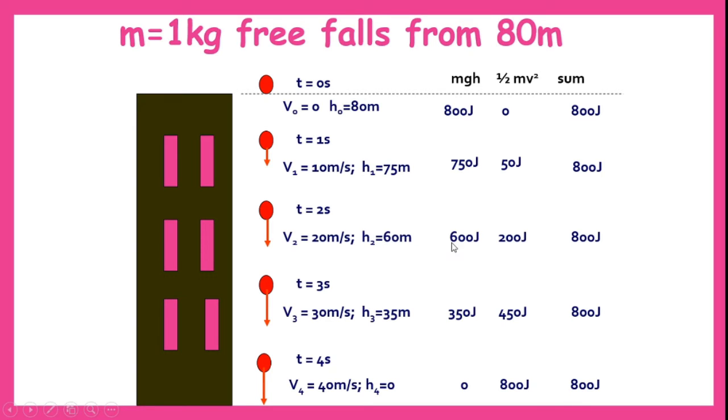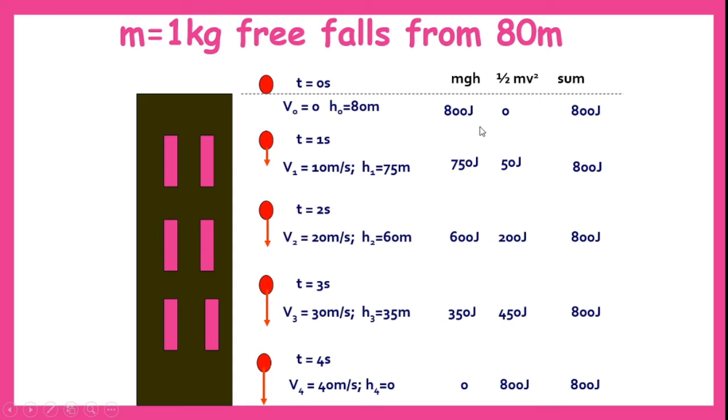If you observe here, in all the instances which we have seen, mgh is changing and kinetic energy is changing according to the height or velocities. But when we sum up all the energies, the total energy in all the cases is the same. So this is nothing but conservation of energy. Even though the potential energies and kinetic energies change all through the process, when we sum up all the energies, the total energy remains constant.